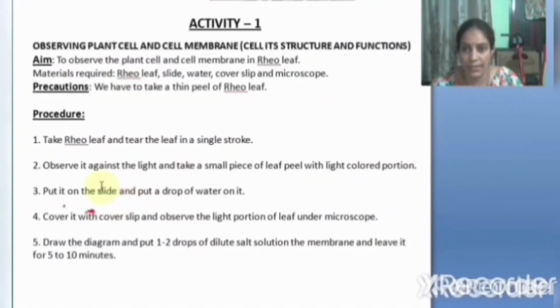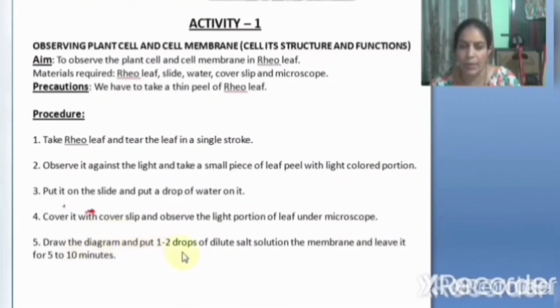We should take that light colored portion, put it on the slide and put a drop of water on it. I think you all know about the glass slides. It is a rectangular shape. We should keep this rheo leaf piece on the slide and add a drop of water on it. Cover it with a cover slip and observe the light portion of the leaf under the microscope.